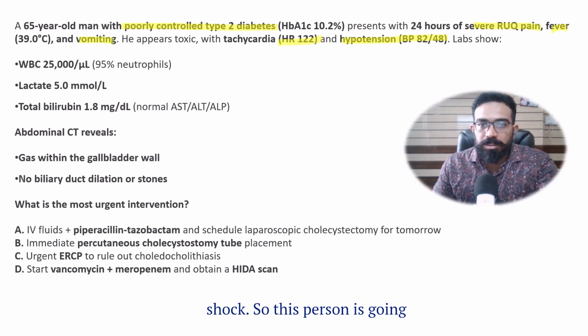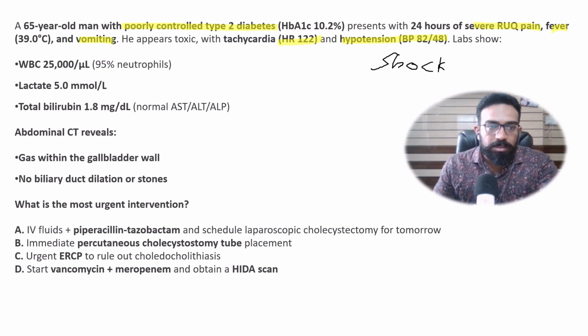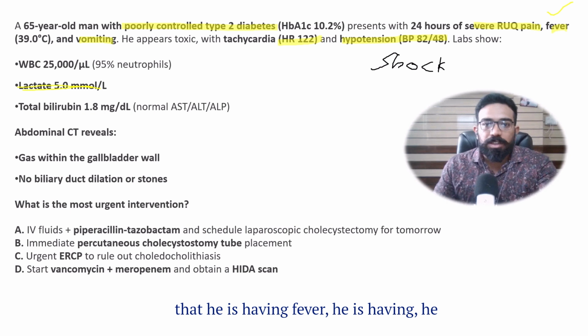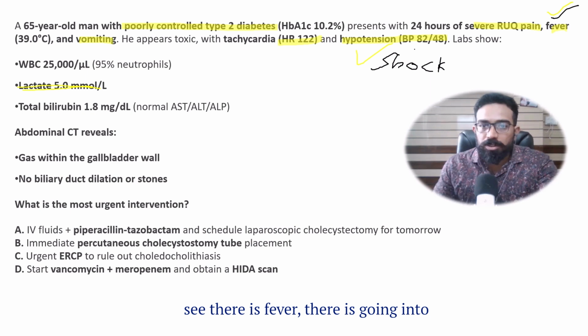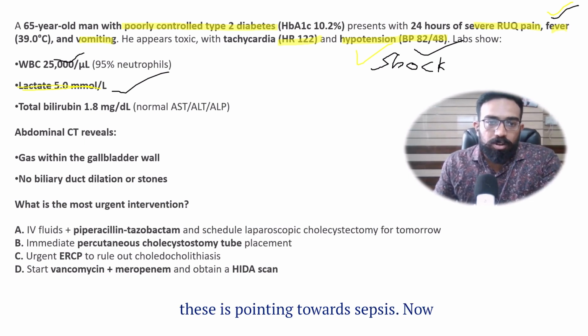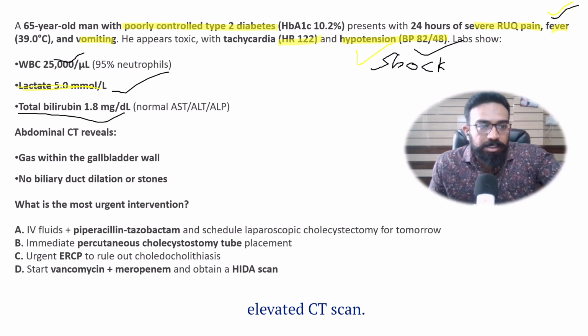So this person is going into shock, and even his WBCs are elevated, and the lactate also is elevated. So this means that it is sepsis, because there is fever, he is going into shock, elevated lactate, elevated WBC. All of these are pointing towards sepsis. Now, the bilirubin is slightly elevated.